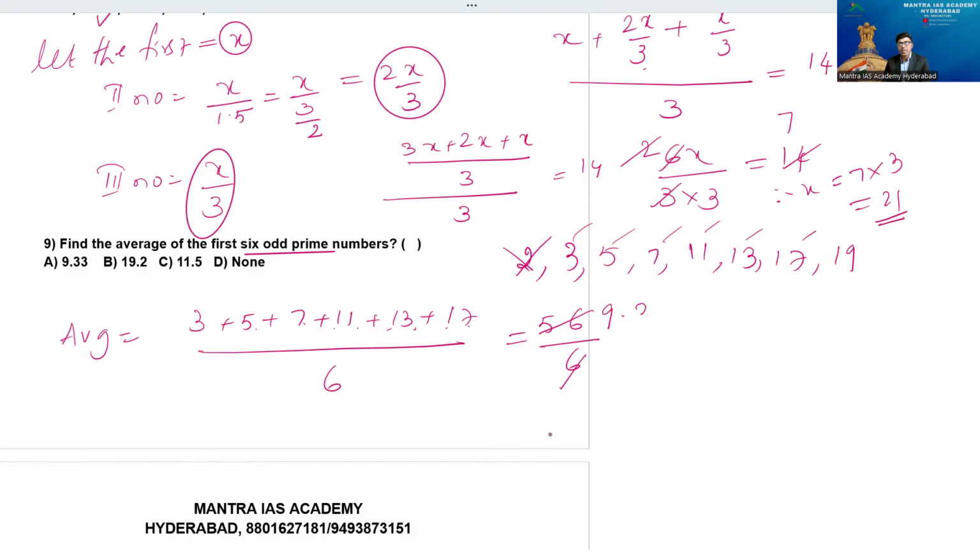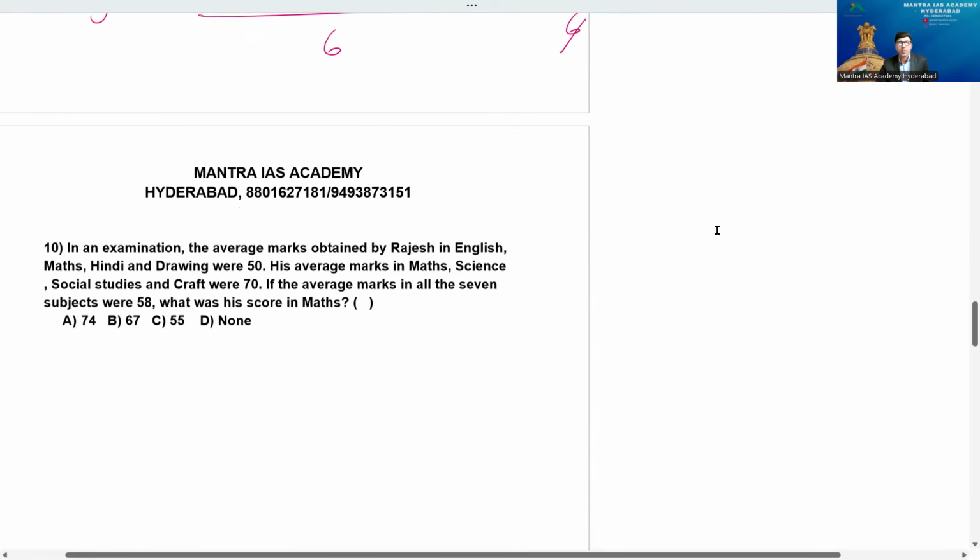54 means 2. 9 threes are 27, 6 threes are 18, 68. So 9.3. And you want to write 3 times also. The option is what is that? Yeah, by doing calculation, I got 9.33 is the answer for this. Then please go to question number 10.